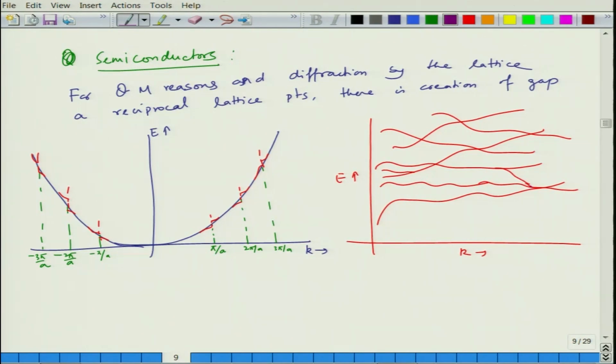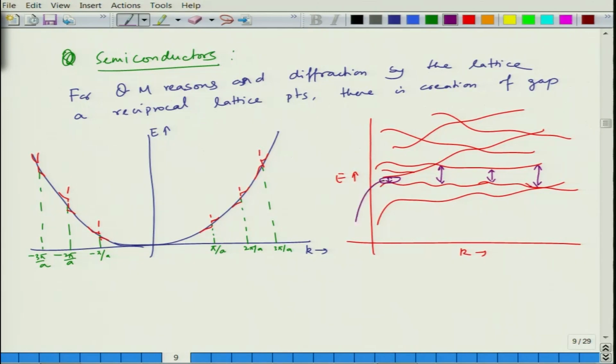Now supposing instead of this, there was a clear gap. You can see that there is a gap like this. There are gaps here, there are gaps here, there are gaps here. Whatever the minimum gap is, this is the minimum gap, between the maxima and minima of the upper and lower parts.